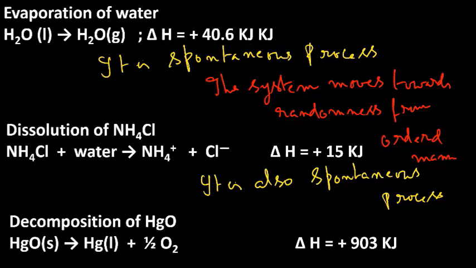So from all these discussions, we can understand that delta H, that is the enthalpy criterion, is not the only parameter for deciding the spontaneity. Therefore, we need some other thermodynamic parameter to decide the spontaneous process or spontaneity of the system.